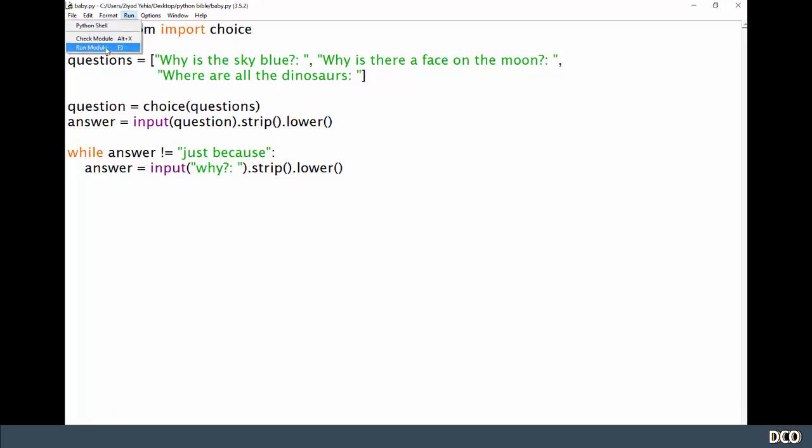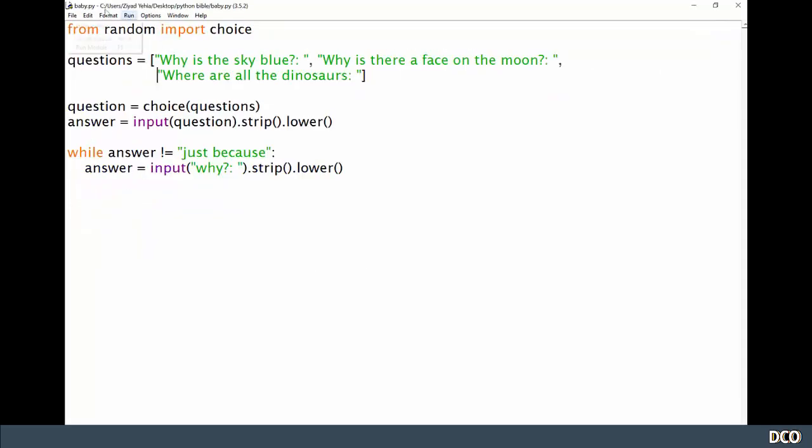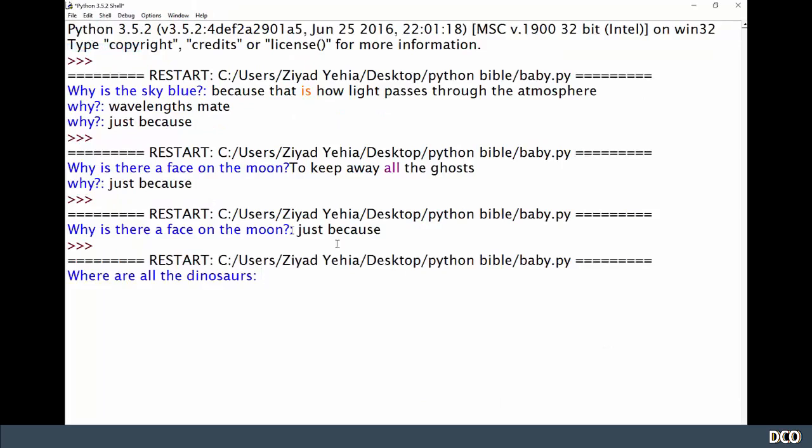So let's run it again. Why is there a face on the moon? We've just answered that. These persistent kids. Let's try one more time. Run. Where are all the dinosaurs? Dead. Why? Just because. Okay. We've obviously got tired of this baby's incessant questions.